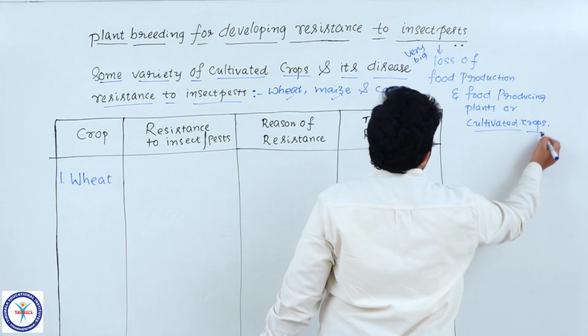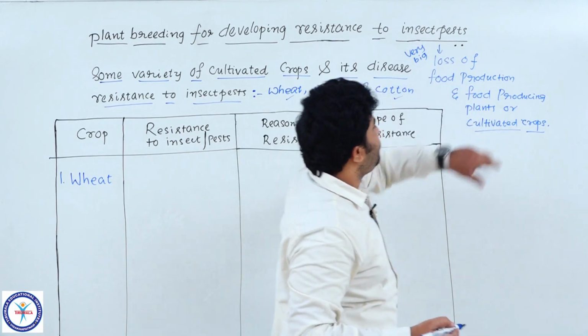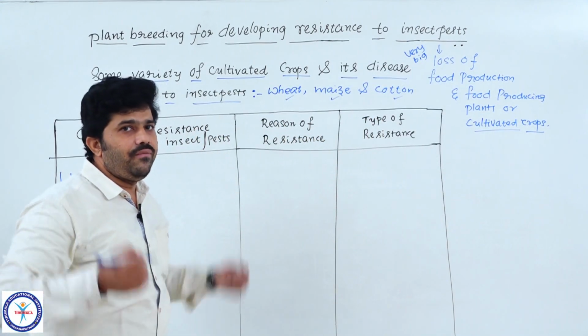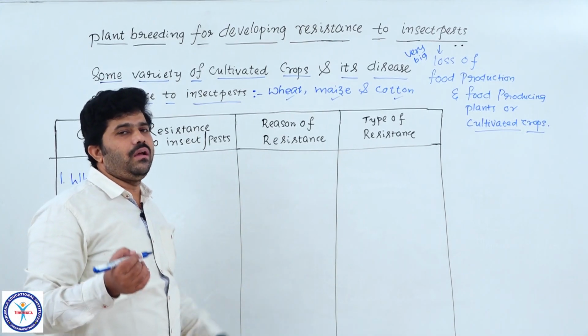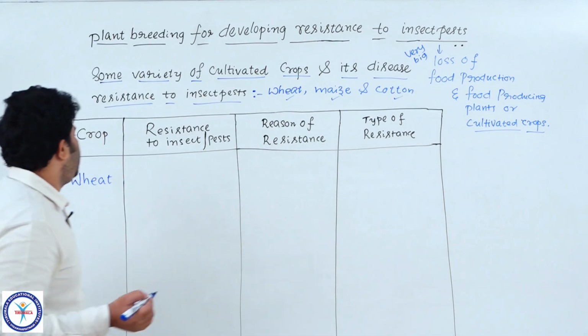These insect pests damage our food sources. A very big loss of food production or cultivated crops and their produce, we are observing here.